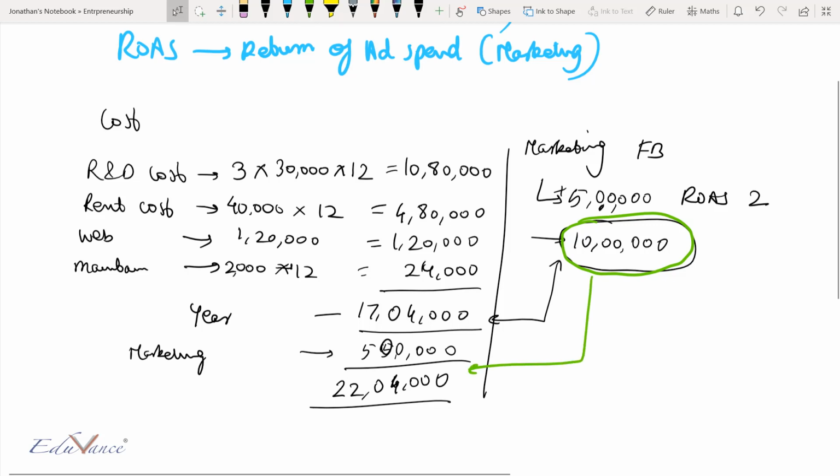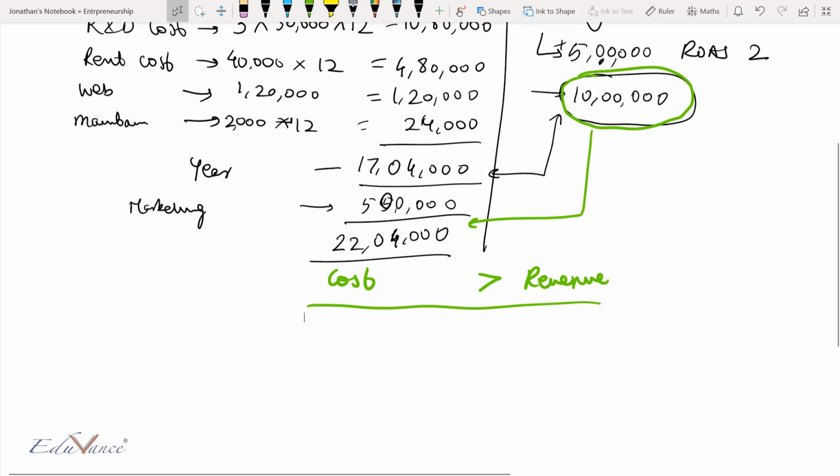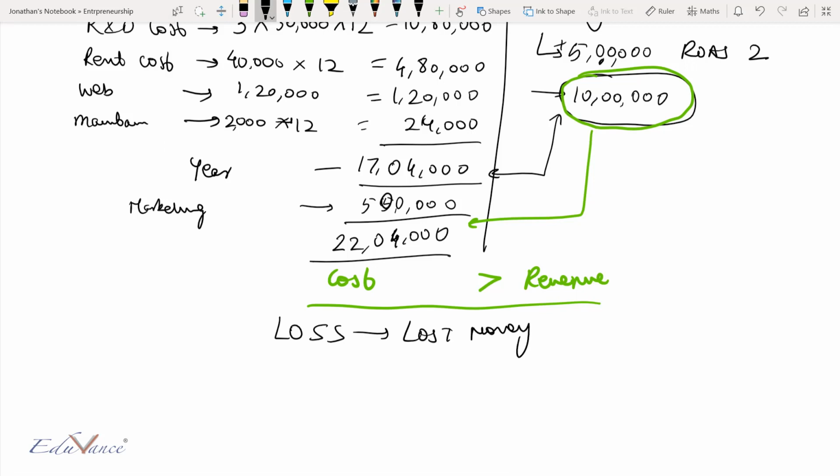So now if your revenue is less than your cost, or in other words, your cost is greater than your revenue, then we call that a loss situation. Means your company has lost money. In very simple words, it has spent more money than what it received. Call it what you want. In very simple words, money went from your pocket.